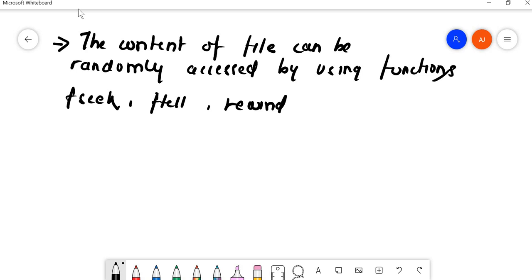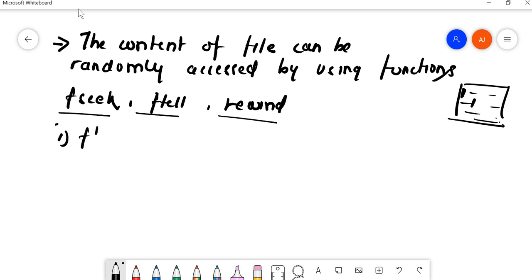Fine. So these are the three functions with the help of which we can randomly access the content of a file. Suppose we have a file and we have written something here. How can we go to the beginning of the file, or to some particular position in the file? How can we access that randomly? We have three functions: first is fseek, second is ftell, and third is rewind. I'll write the syntax of all these functions one by one. Let us start with the ftell function.